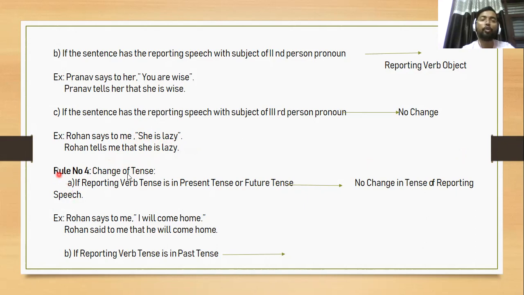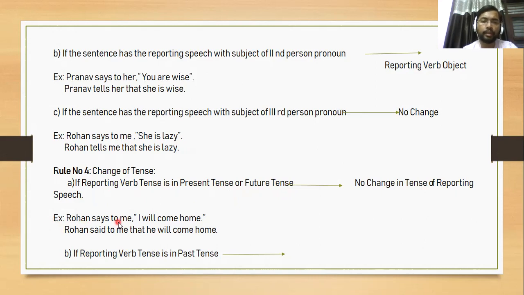Rule number 4, change of tenses. Very important rule of direct and indirect narration. You must understand that if the reporting verb is in the present tense or future tense, there is no change in the tense of the reporting speech. If the reporting verb is written in present tense or future tense, you will not change the tense of reporting speech. Take one example here.